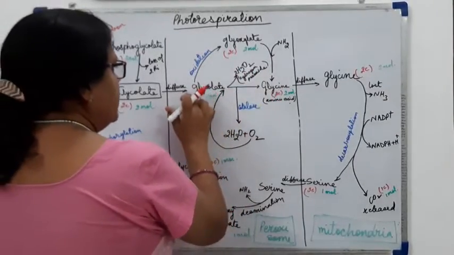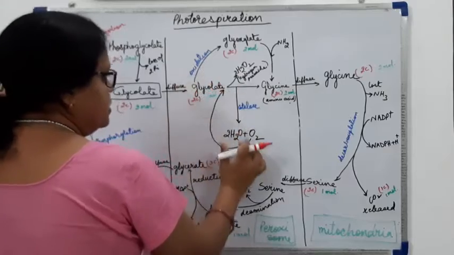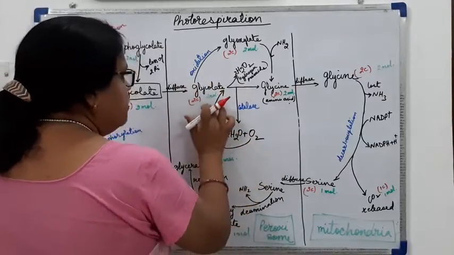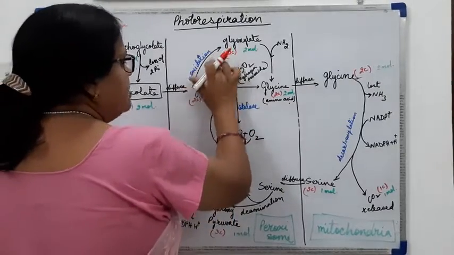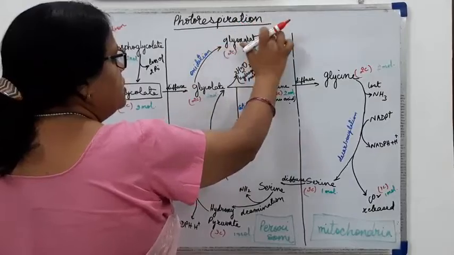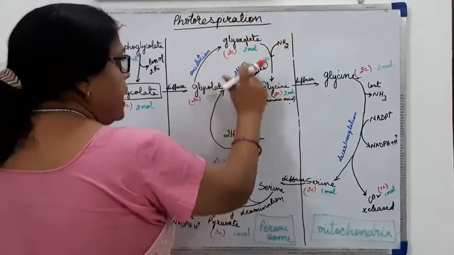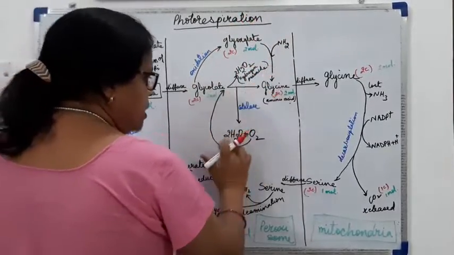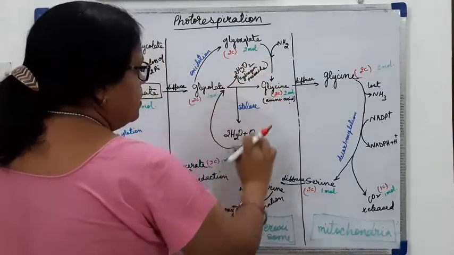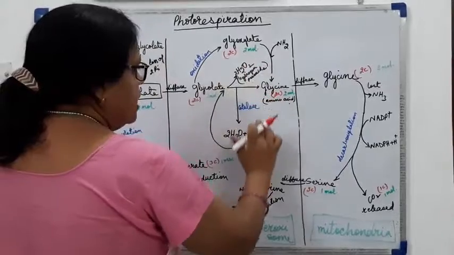Now, by the oxidation of the glycolate, by adding with the oxygen, it will become glyoxylate, and hydrogen peroxide will go on breaking like this, and this will keep the cycle continuing.